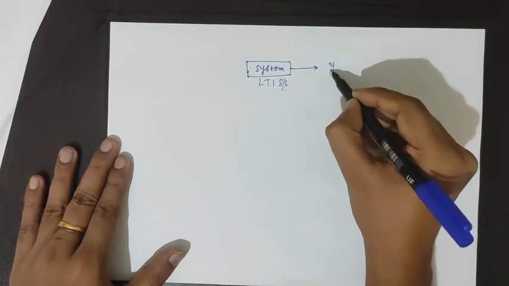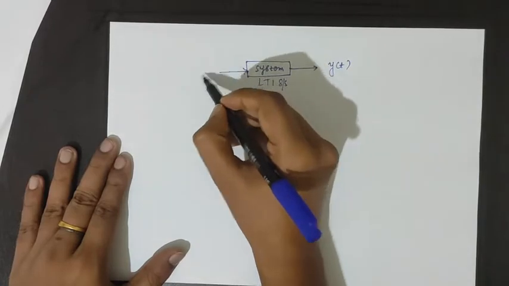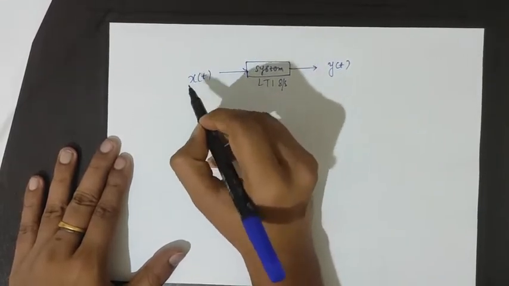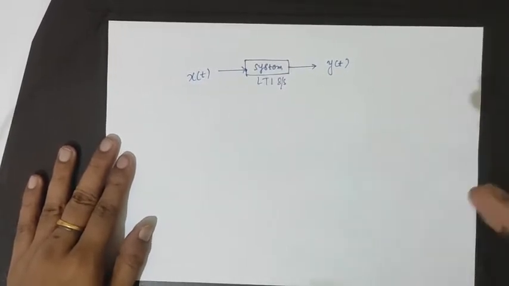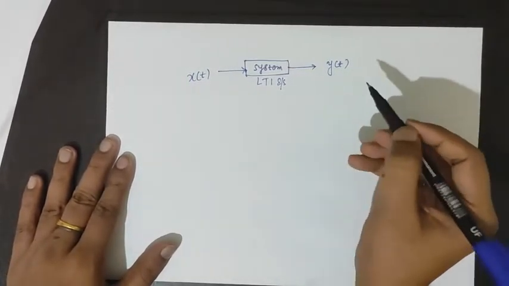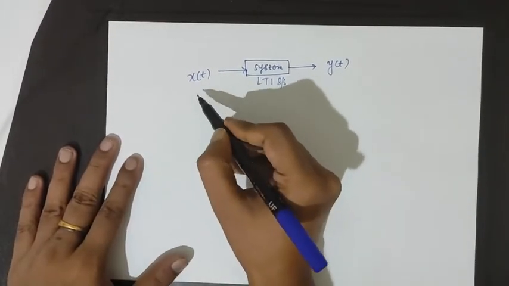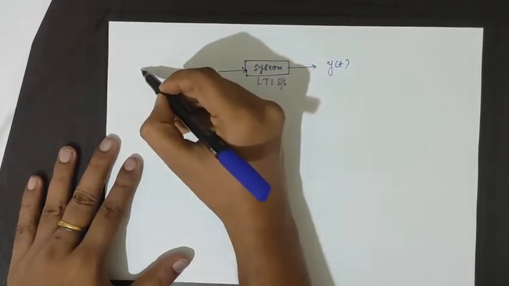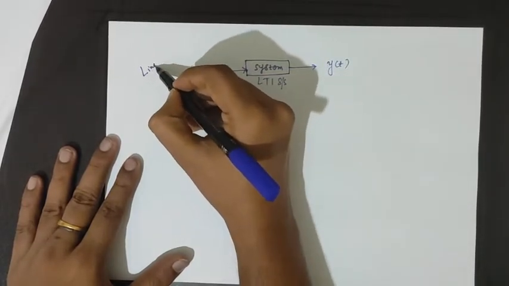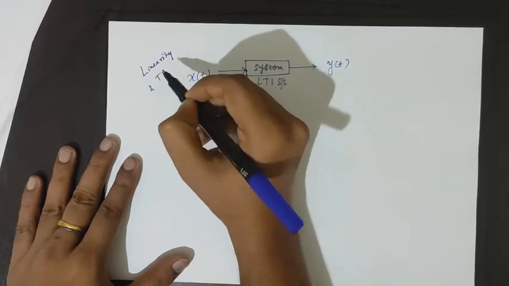This is the output y of t. Let's say for any input, the output is y of t. Now the thought process is that we have to apply the concept of linearity and time invariance.